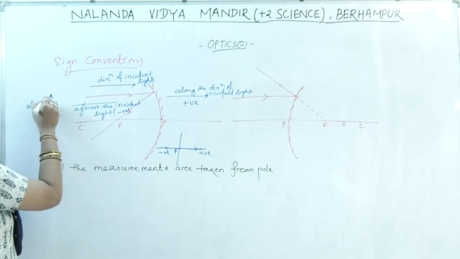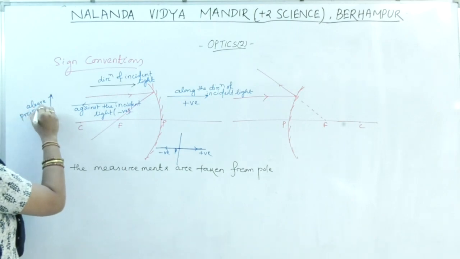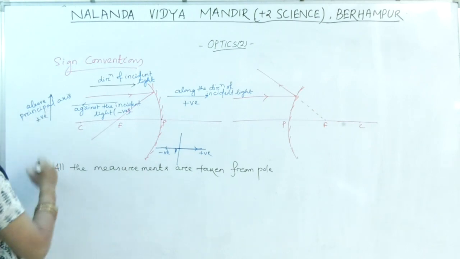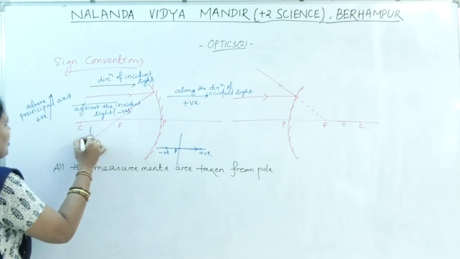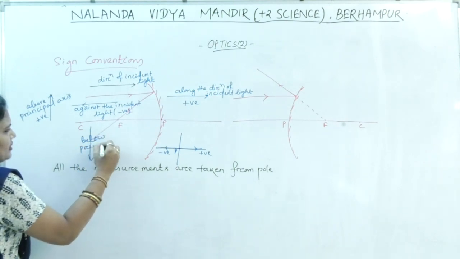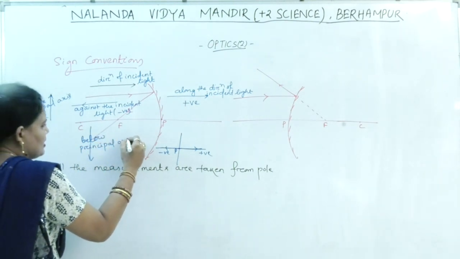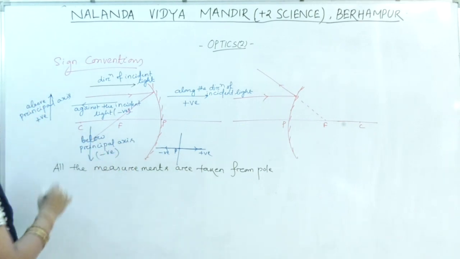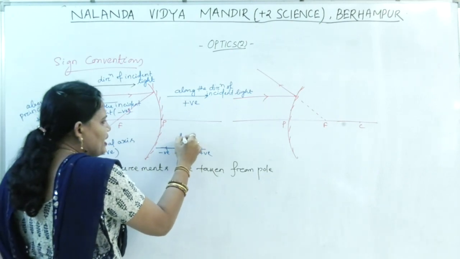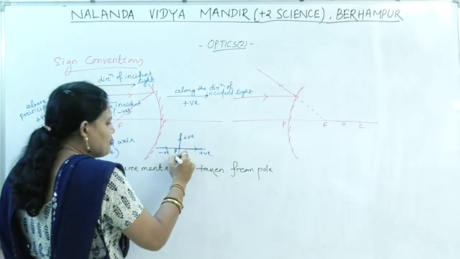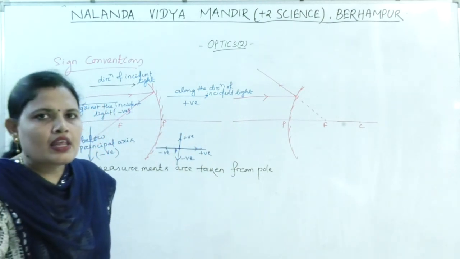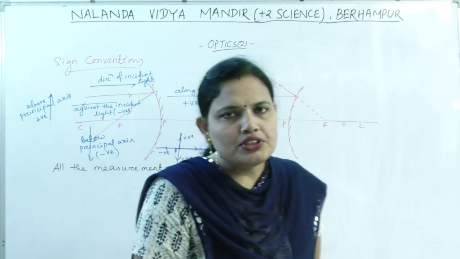Above the principal axis are taken positive. All the measurements taken below the principal axis are taken negative. Okay, so all the measurements taken above the principal axis are taken positive. All the measurements taken below the principal axis are taken negative. So all of you clear about the sign convention?